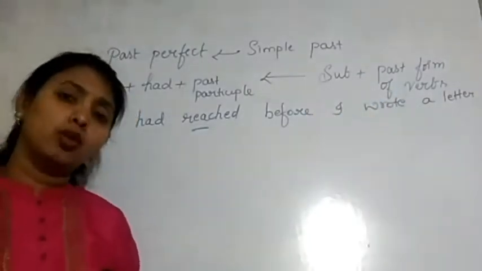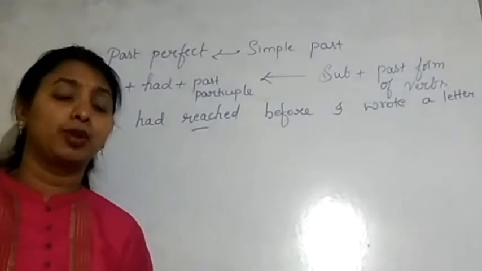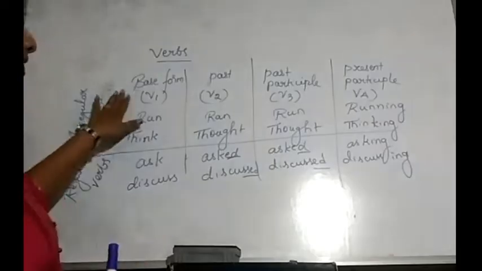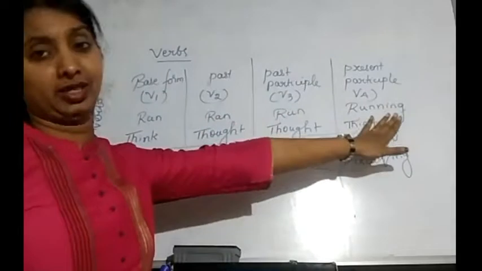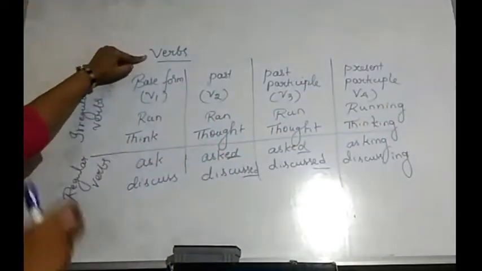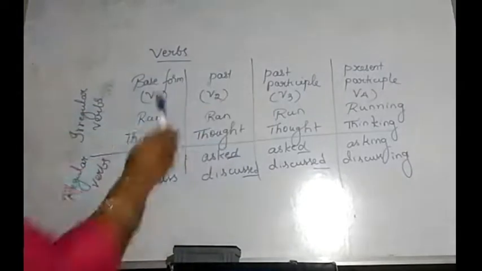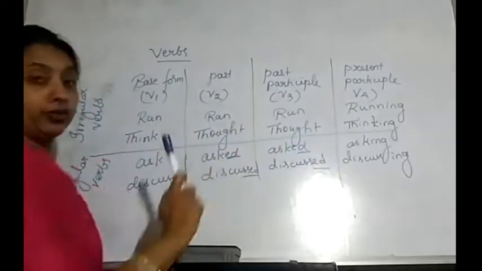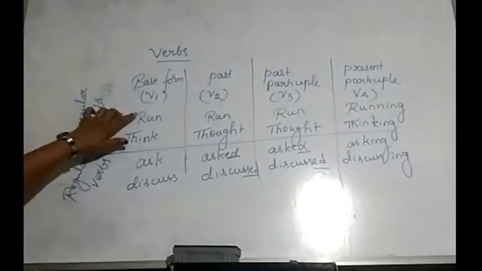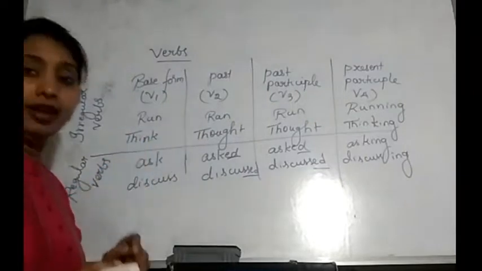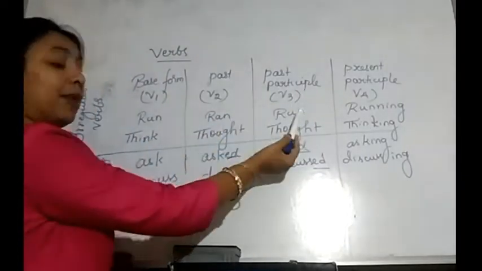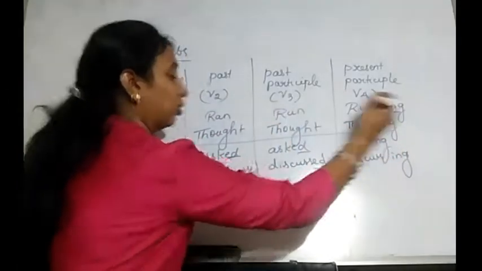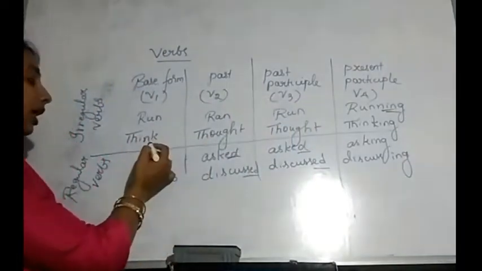But now, do you know which are the past forms of the verbs and which are the past participle forms of verbs? First, you need to learn those things. Now, let's learn the base forms, past participle and present participle. Every main verb, meaning action word, has 4 forms: first form, second form, third form and fourth form. If I take run, the past tense is ran. Past participle is run. Present participle is made just by joining ing to run, so that is running.